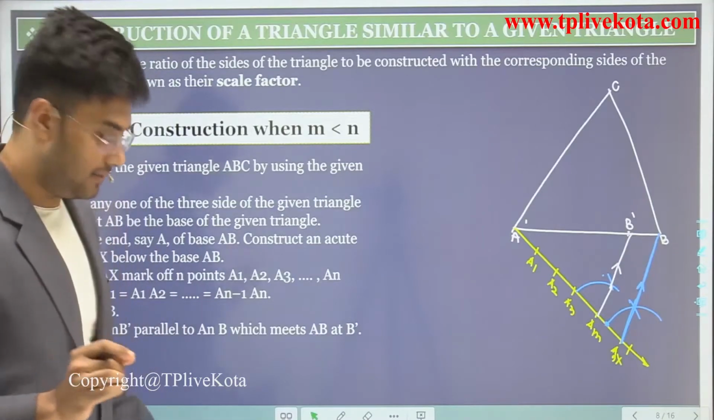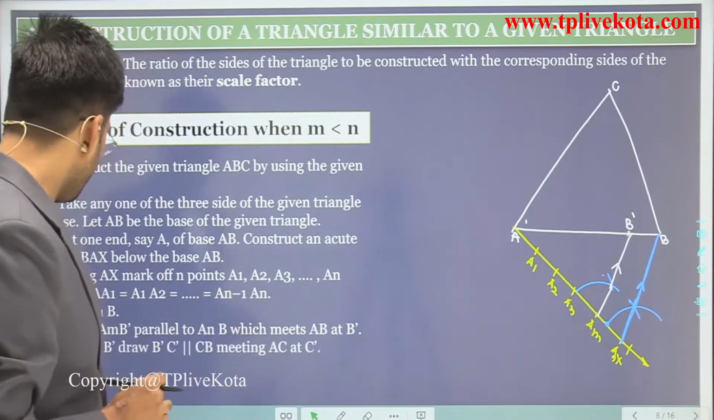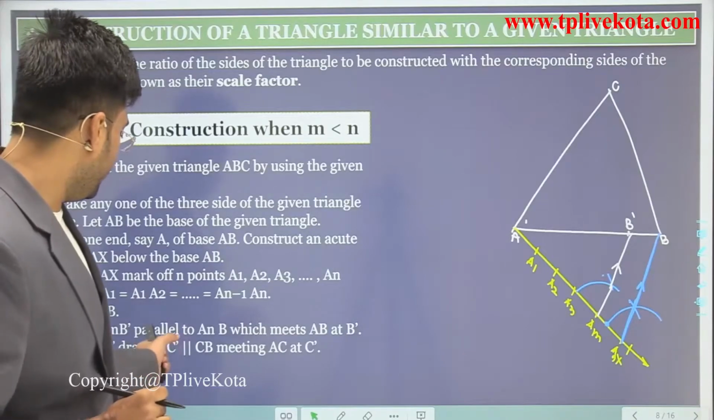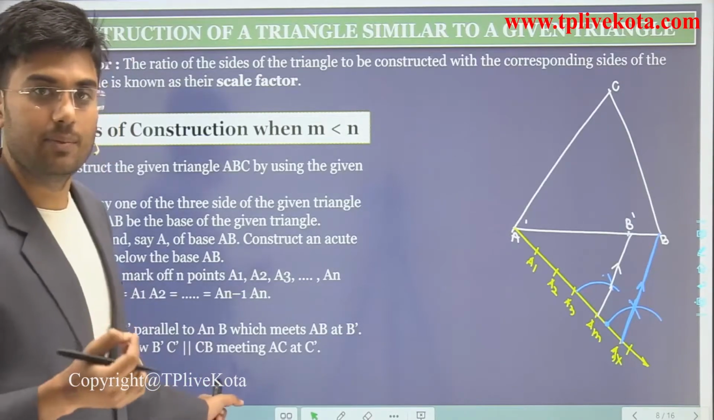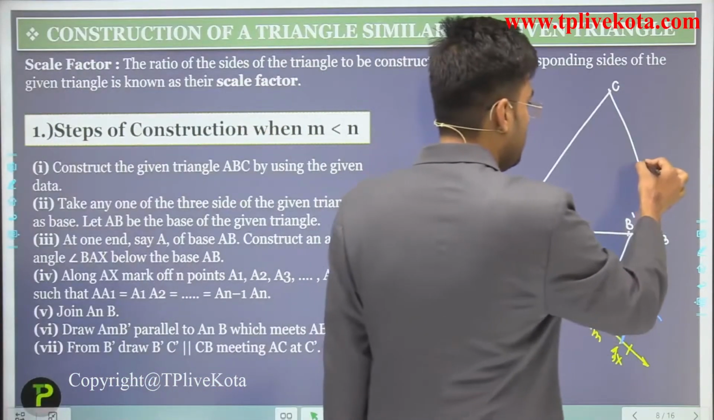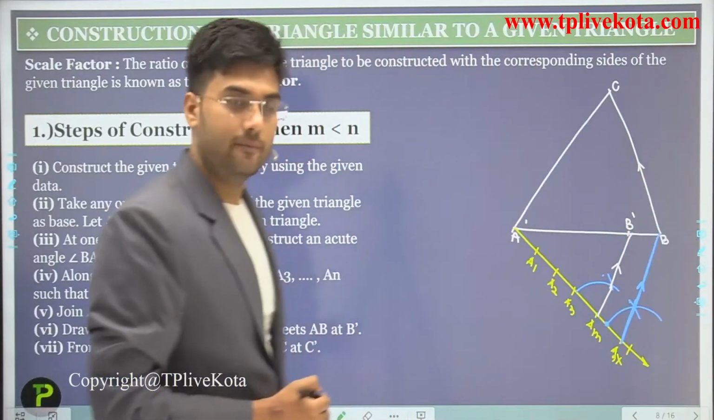Now let's discuss what is the next step here. From B dash, draw B dash C dash parallel to CB. Now again we have to draw this parallel to this line.